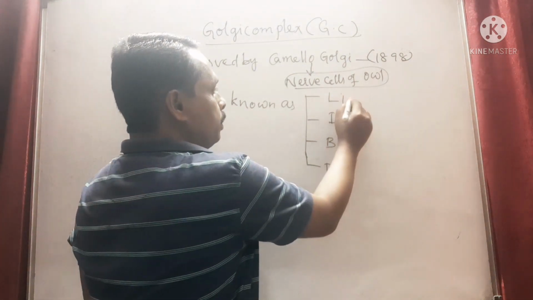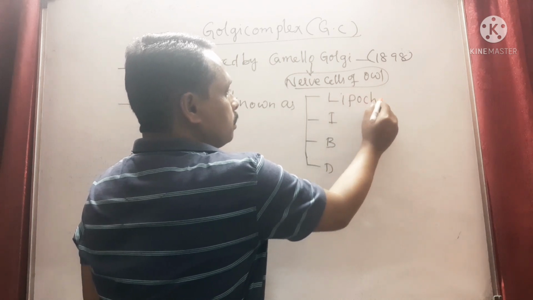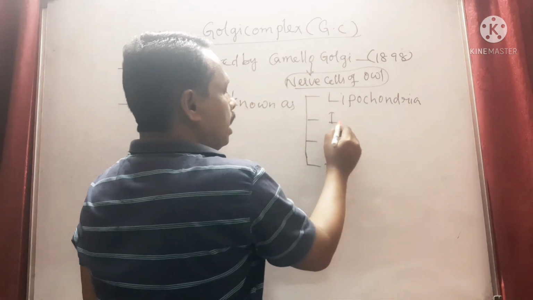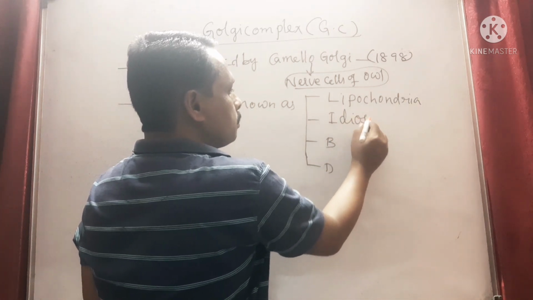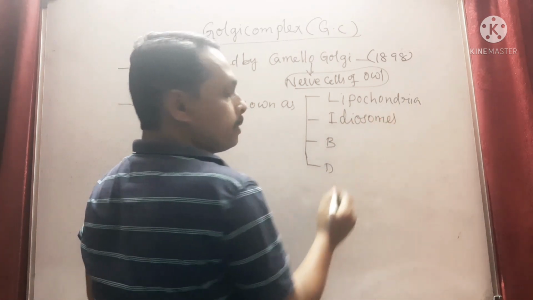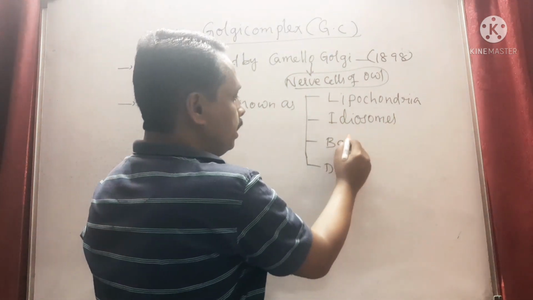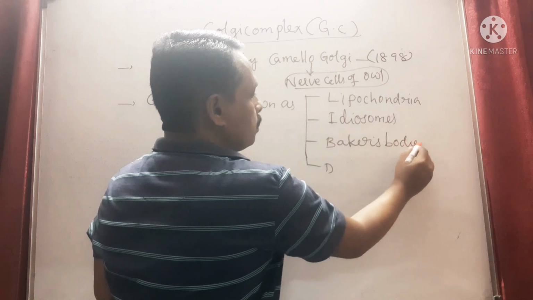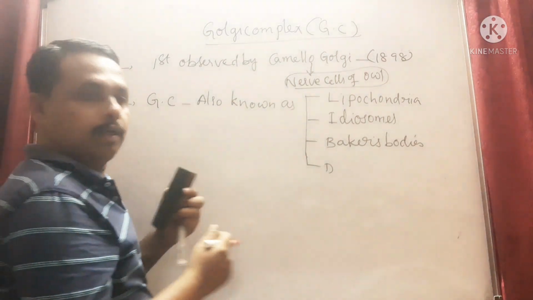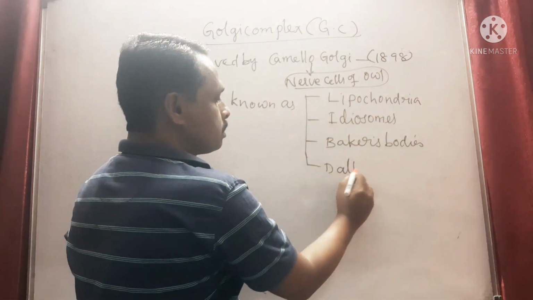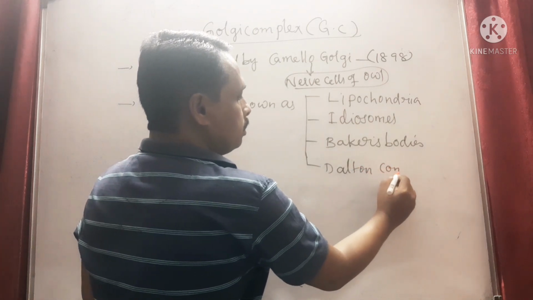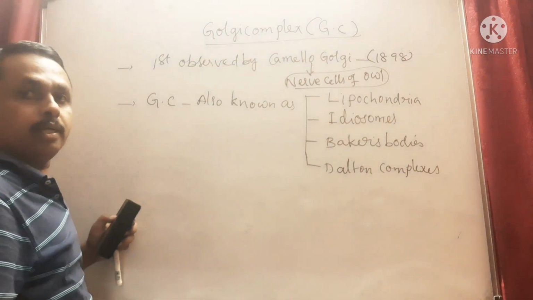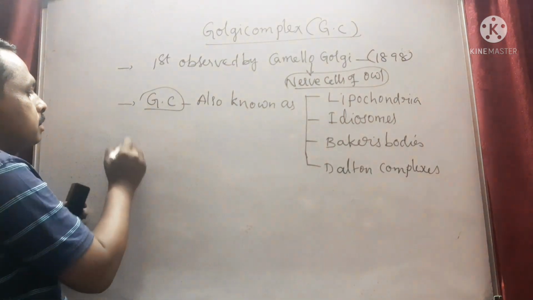L for lipochondria, I for idiosomes, B for Baker's bodies, D for Dalton complexes. These are the other terms given for Golgi complex.